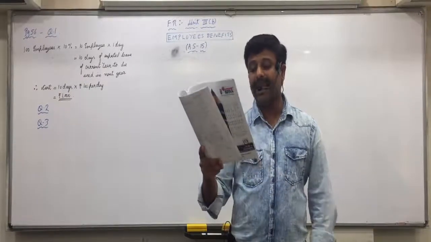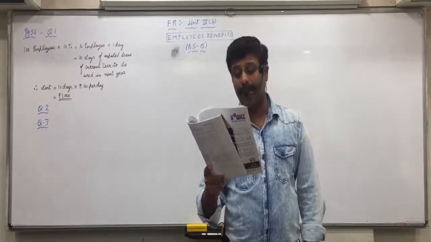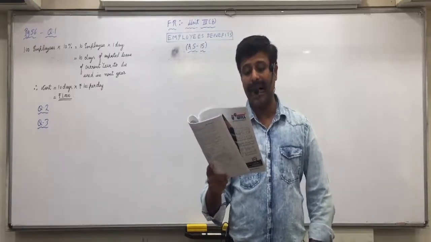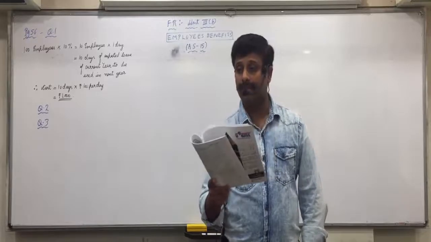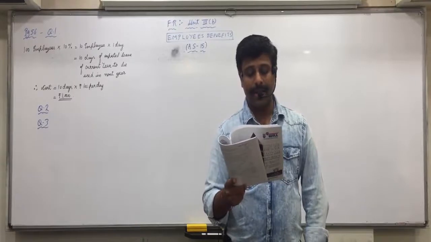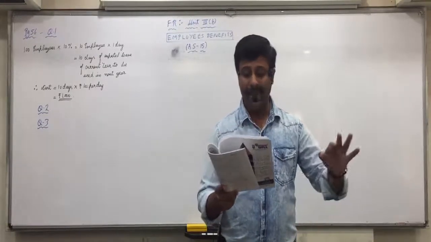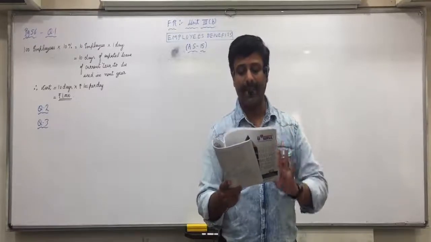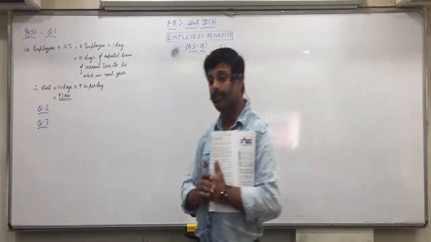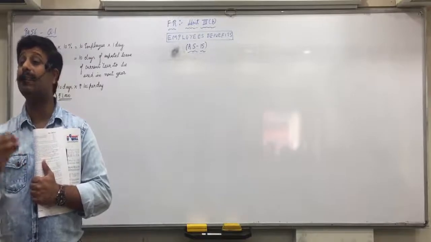Question number 3. ABC Limited has 1,000 employees. Each employee is entitled to 10 days casual leave each year. Every employee gets 10 days of casual leave each year. And an unused casual leave lapses, circle that word, at the end of fiscal year. Means nothing is carried forward. So if you get 10 days leave of current year, you take 6 days, 4 days will lapse.